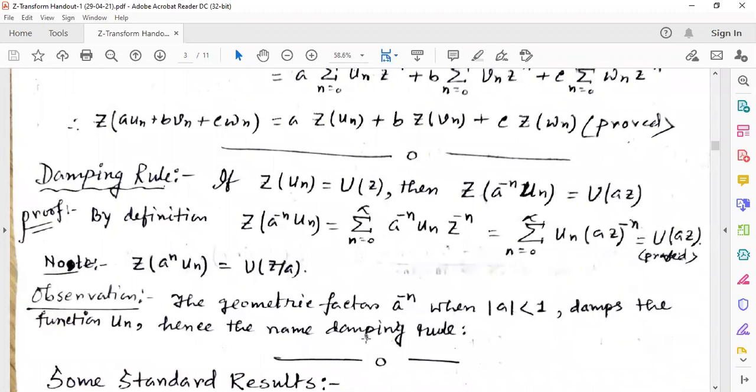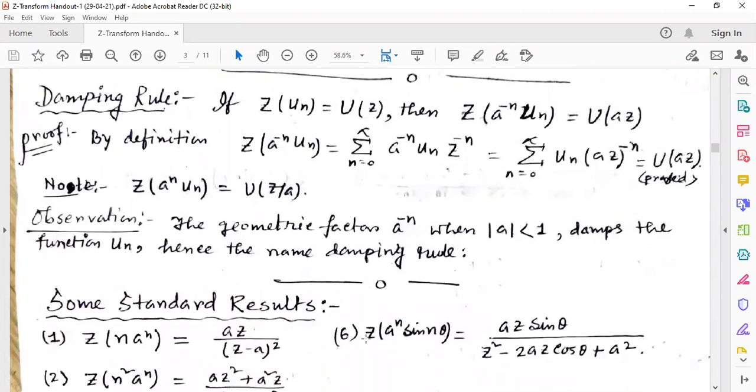Now another thing, which does not occur in the linear property of the Laplace transformation, is the damping rule. Damping rule is very, very important. Look here. The damping rule says that if Z transformation of Un equals capital U(z), then Z transformation of a to the power minus n into Un is equal to capital U(az). This damping rule is just similar to the first shifting property of the Laplace transformation, isn't it?